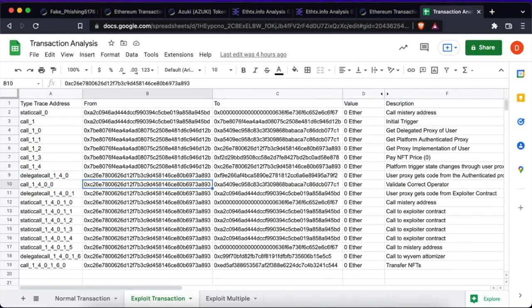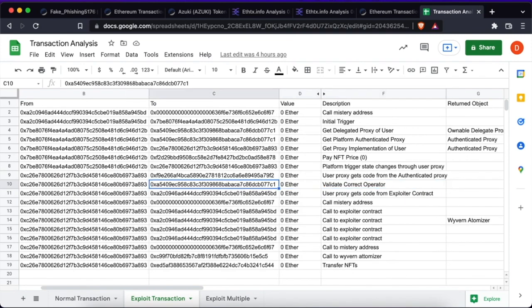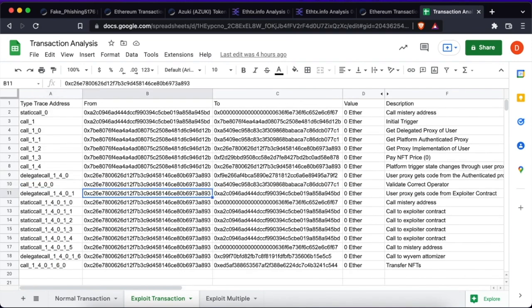We see that everything looks very familiar to the normal call until, as mentioned, the user proxy validates that it got a correct authenticated proxy. I want to point your attention to this delegated call here. At this point, the user proxy is getting code from the exploiter contract. That is what a delegated call does. It executes the code in a certain address, but within the scope of the caller, which is a risky pattern, as we mentioned before.